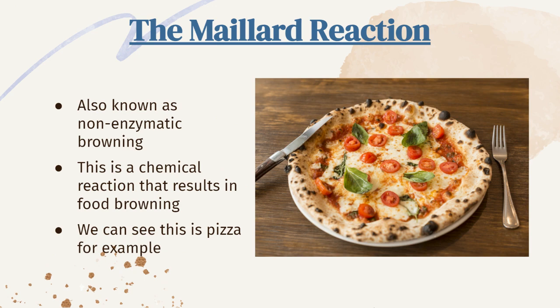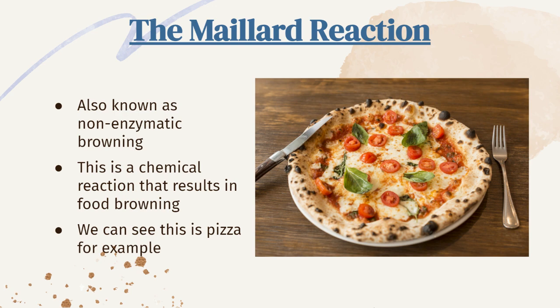So first with the Maillard reaction, which is also known as non-enzymatic browning, essentially, this is a chemical reaction that results in food browning. And so when our food is heated to above 280 degrees, this is when a chemical reaction occurs between the amino acids, or the proteins, and carbohydrates, the sugars, and it causes them to brown. And we can see this in pizza, for example.